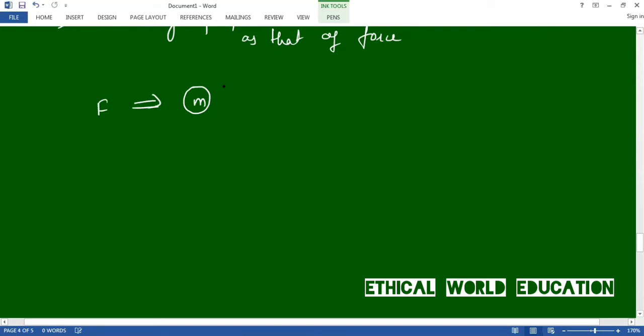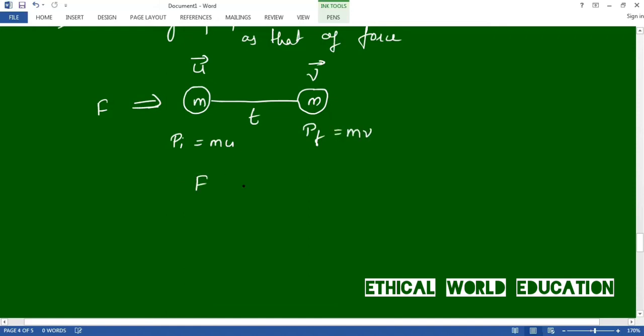The initial velocity of this is u, and let us say the object starts moving in this particular direction, and the final velocity is v, and it covers a distance in a particular period of time t. So initial momentum is m into u, and final momentum is m into v.